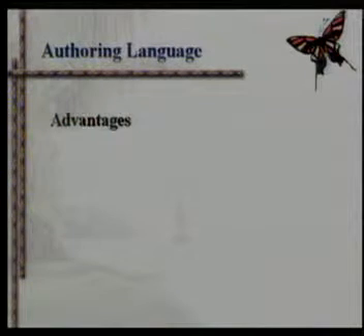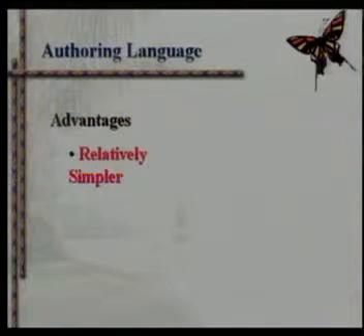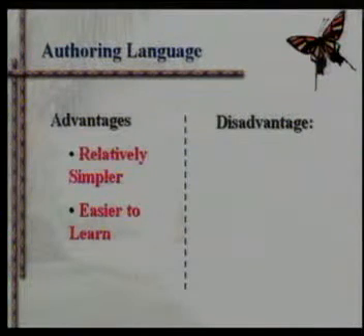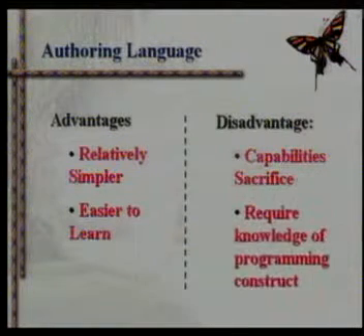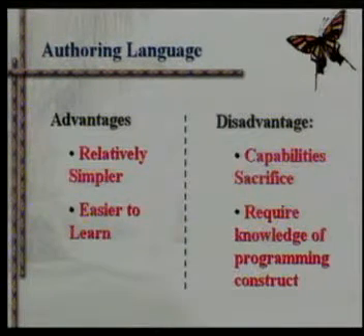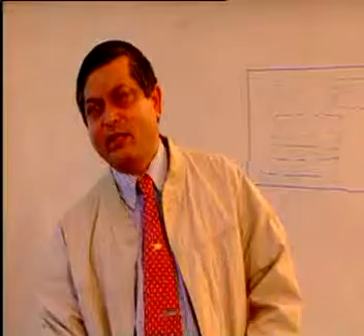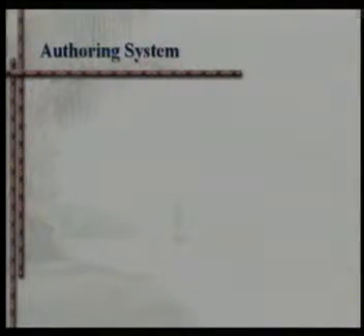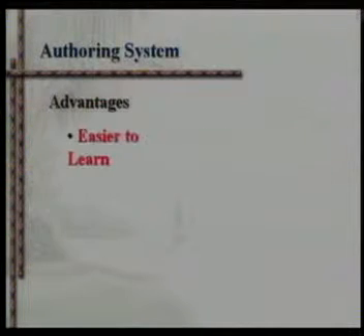If you go to the next level, that is the authoring language, it is relatively simpler, easier to learn, but the disadvantage is capability is sacrificed and it requires knowledge of programming constructs. So at least you have to know a little bit of algorithm. You do not have to know the language, the syntax, but you have to know the algorithm concept. But now we have authoring systems. What are the advantages? It is much easier to learn. Even if you do not have any programming language sense, you can do it through authoring.